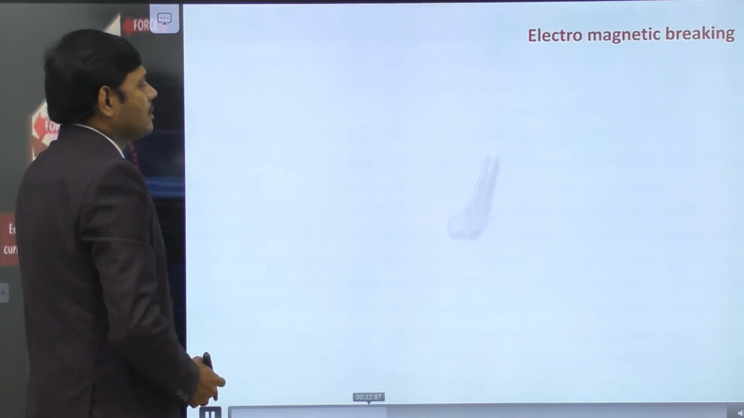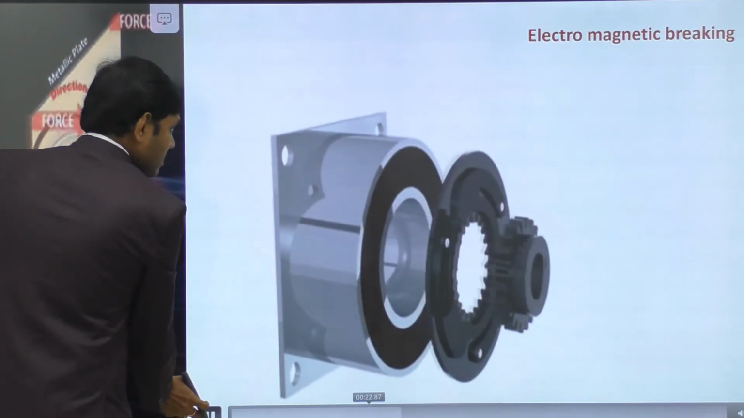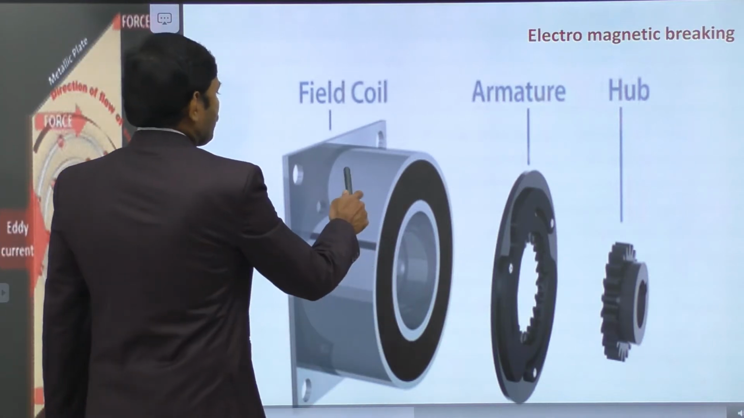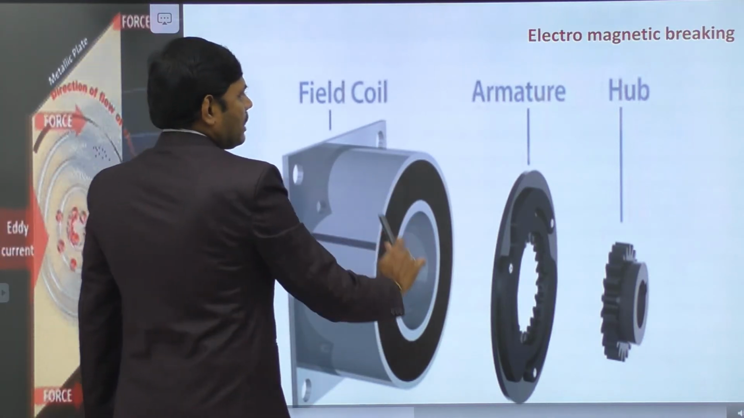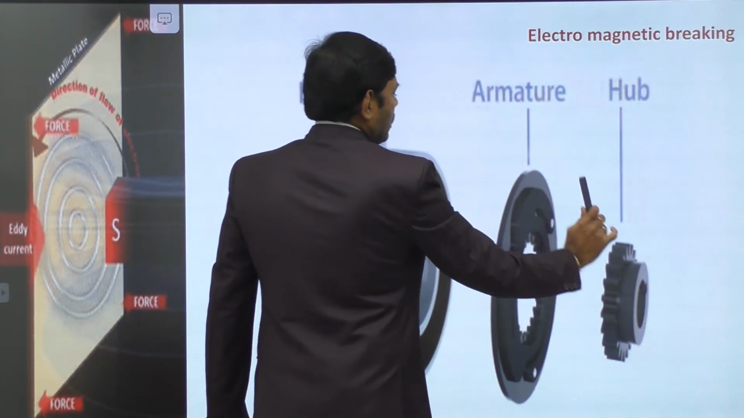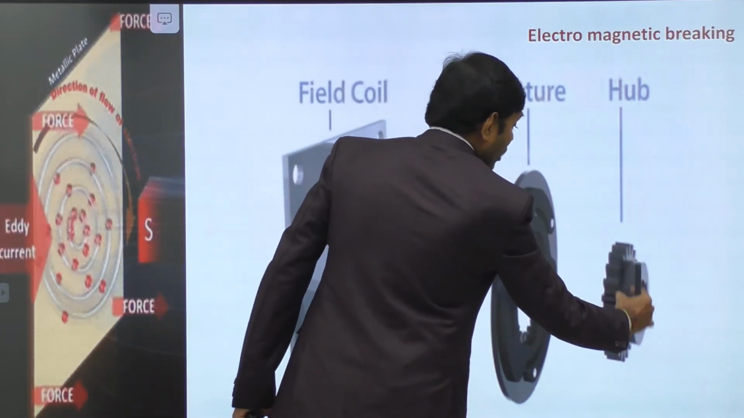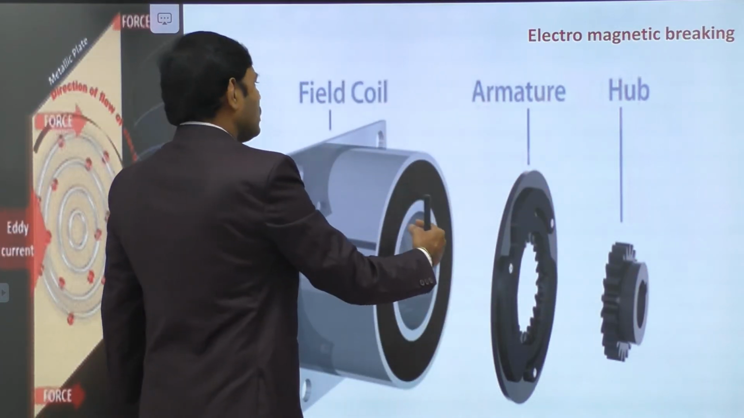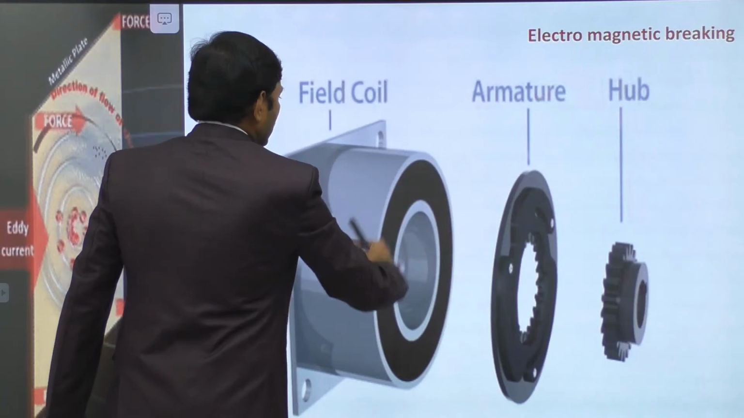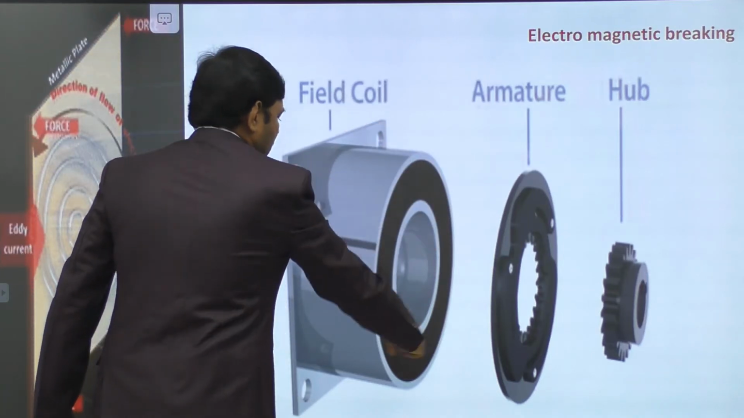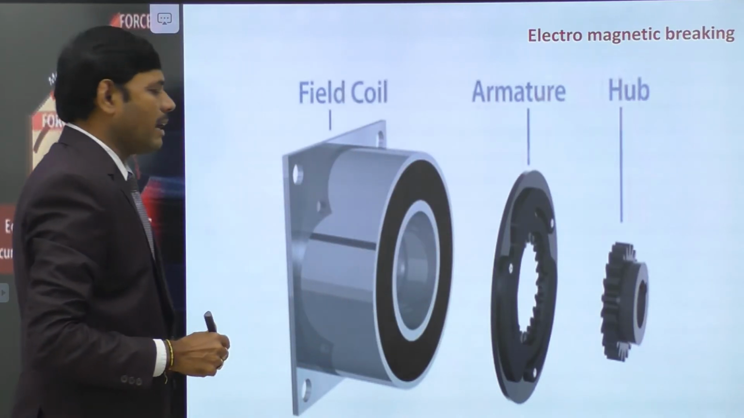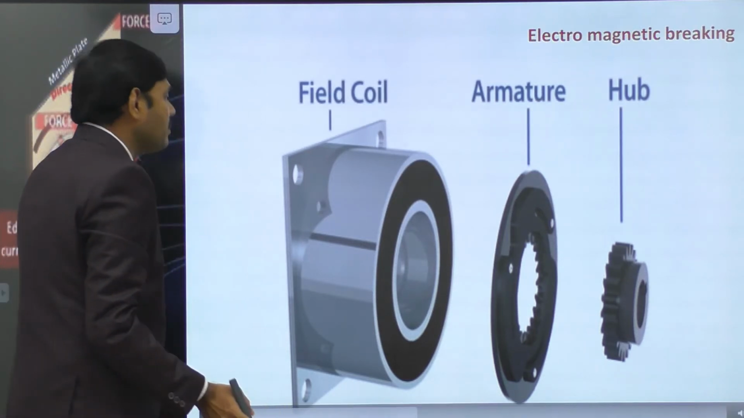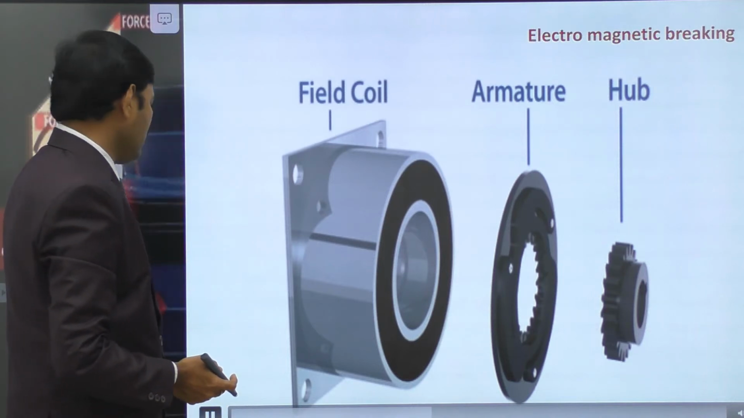After the process, let us see. Here this is a field coil and this is the armature, and this is the hub which is fixed around the shaft. The shaft is fixed inside the hub, which is attached to the armature, and this arrangement is given inside the drum. So inside the drum there is a field coil, an electromagnetic field coil. Let us continue the video to know about the working of electromagnetic braking.